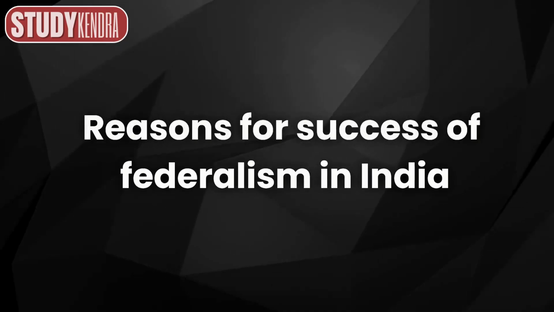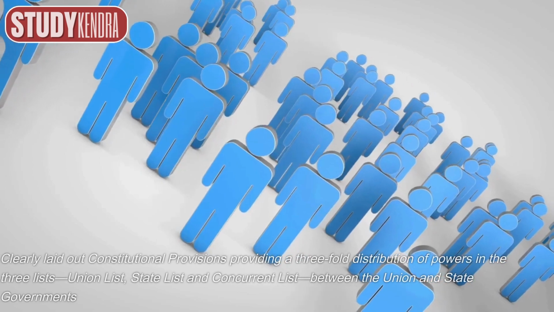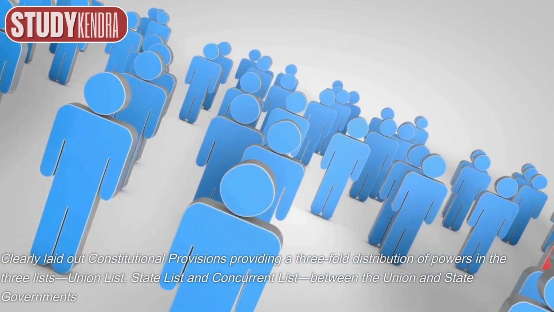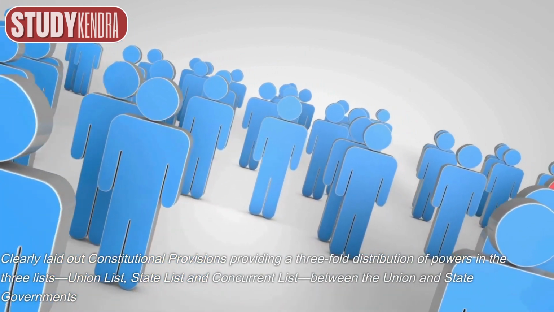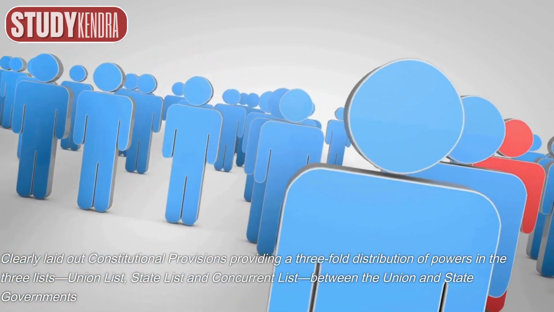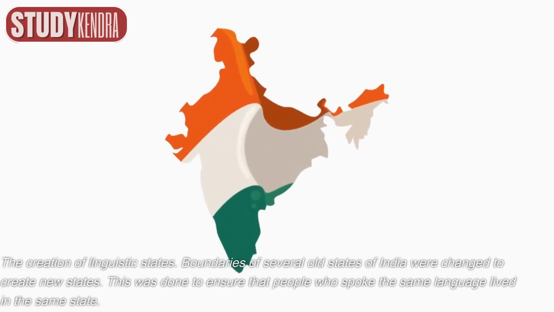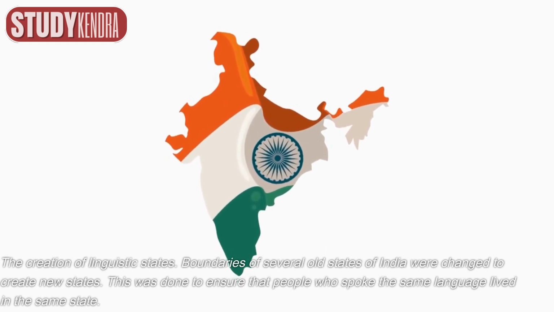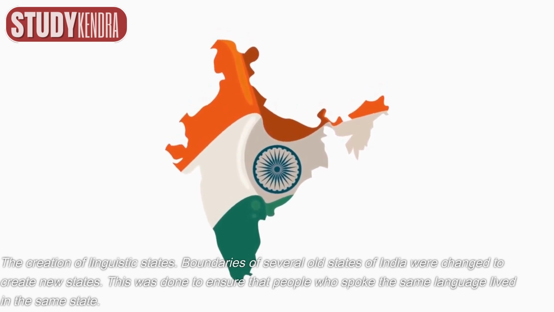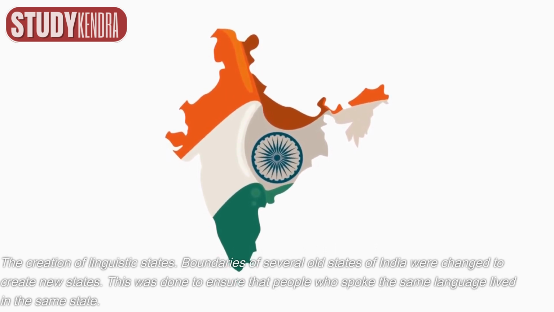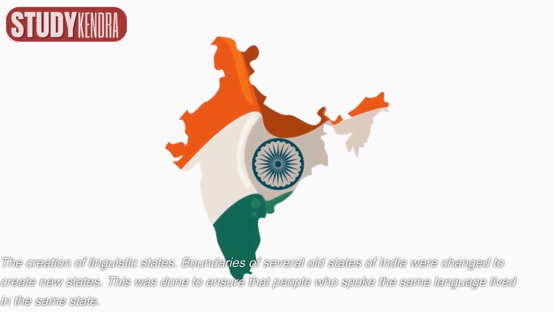Reasons for success of federalism in India. Clearly laid out constitutional provisions providing a threefold distribution of powers in the three lists, union list, state list and concurrent list, between the union and state governments. The nature of democratic politics in our country. The creation of linguistic states. Boundaries of several old states of India were changed to create new states. This was done to ensure that people who spoke the same language lived in the same state.